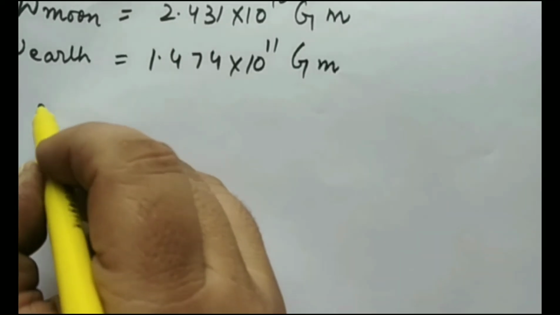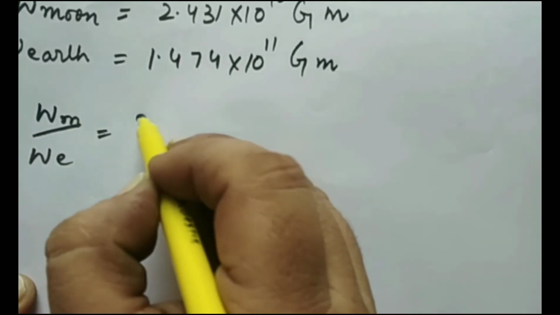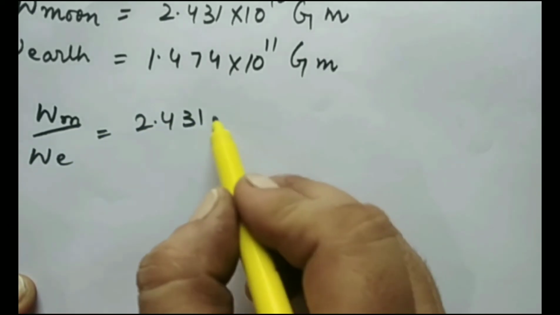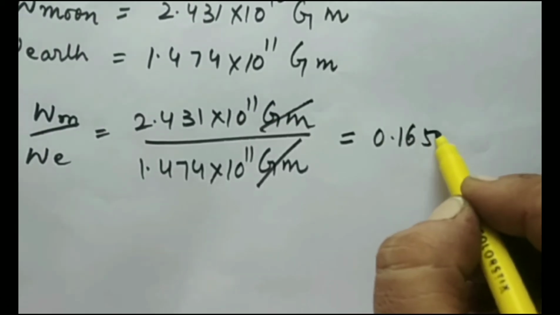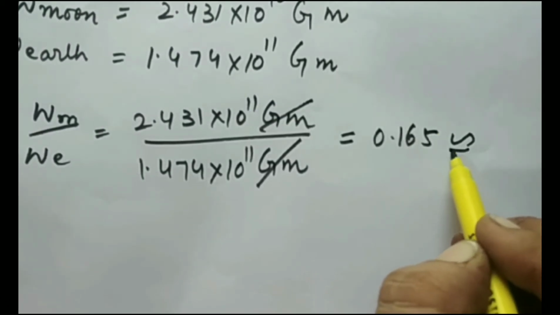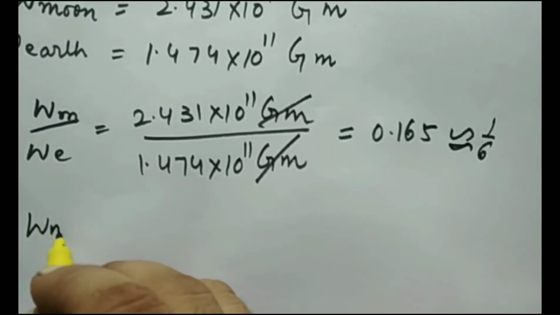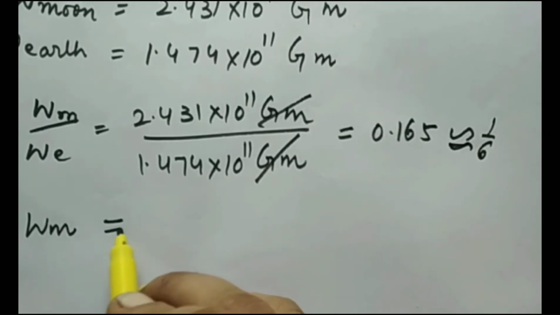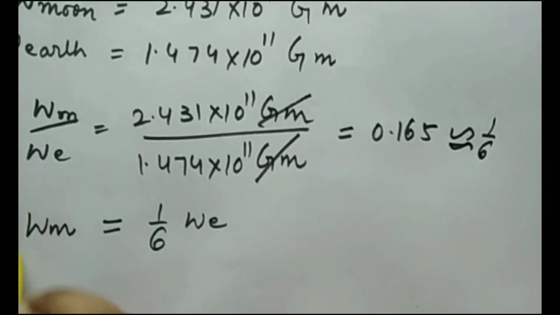So by comparing the weight of the object on the moon and weight of the object on the earth, we will get the approximate value 0.165 or approximately 1/6. That means weight of the object on the moon will become 1/6 of its weight on the earth.